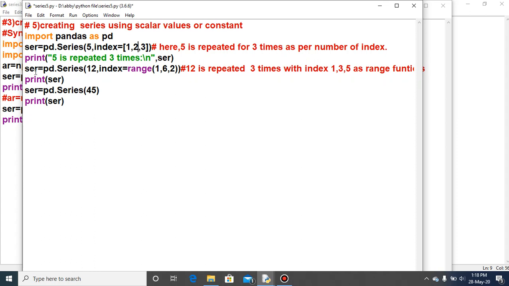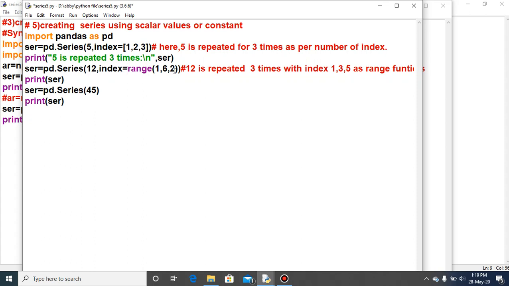Okay. The second series is pd.Series(12). Here the scalar value or the constant value is 12, a single value, and index is equal to range(1, 6, 2). Here the index can also be provided with the range function. Here there are 3 values in the range function. So when 3 values are provided, the first value will be the start value, the second value will be the stop or the end value, and 2 will be the step value.